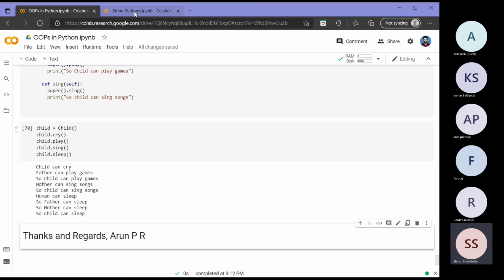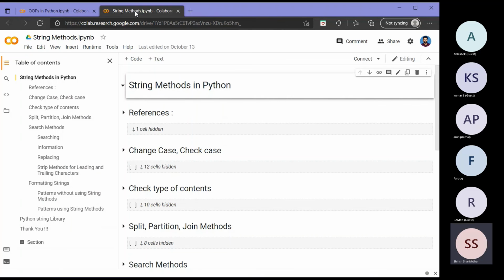Okay. Any doubts? If no doubts, we will just cover string methods also fast, maybe 15 minutes. Or are you already fed up for the day and we should have this later? Anyway, it will not take much time. This is a simpler thing.